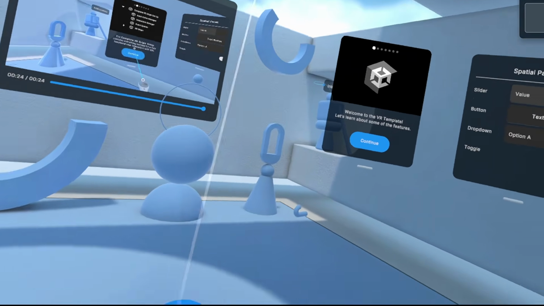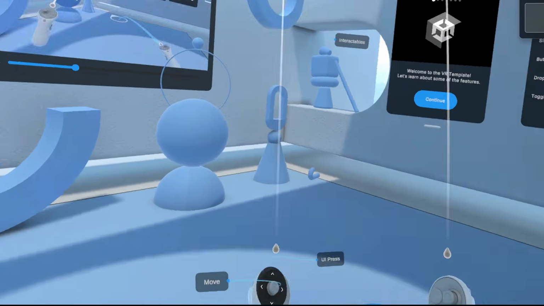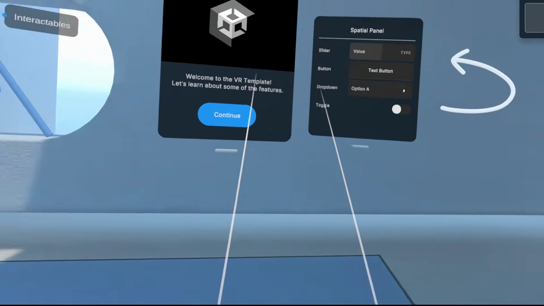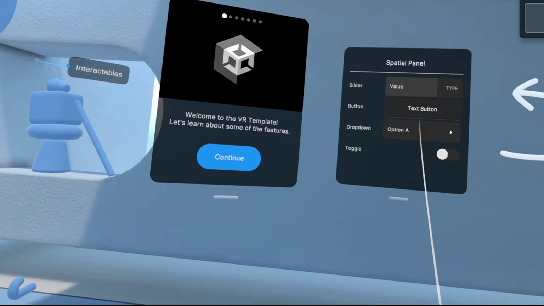Okay, so here we are in the VR Unity template, and I have spent the last several hours just trying to get this thing working, and finally it's here. So we've got our rig with our controllers. Right now we're just doing snap turns. I want to change that to continuous turning. So it's just got some example buttons and sliders and stuff that you can click.